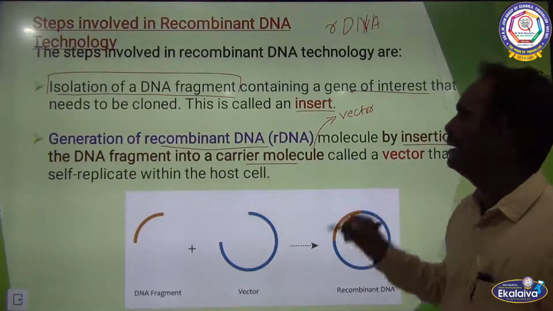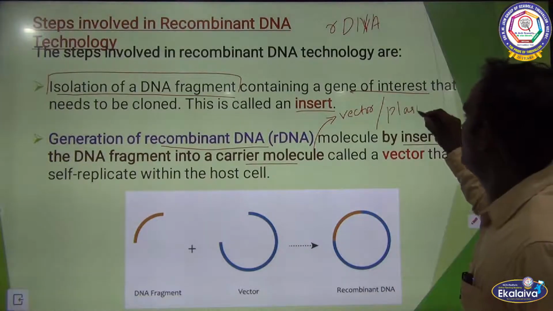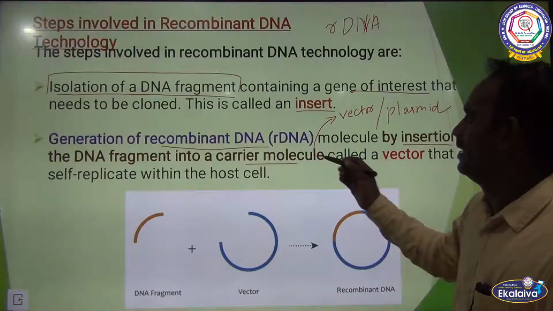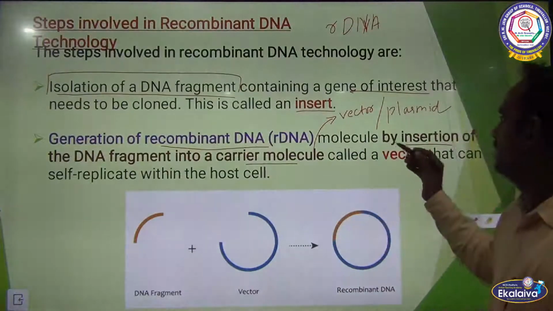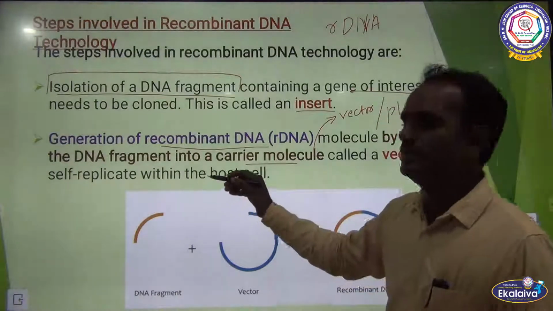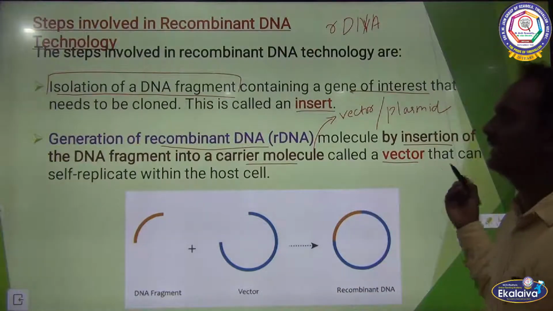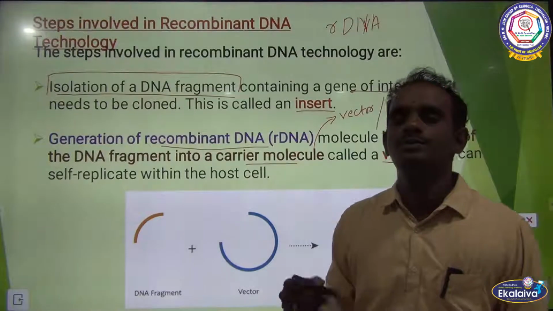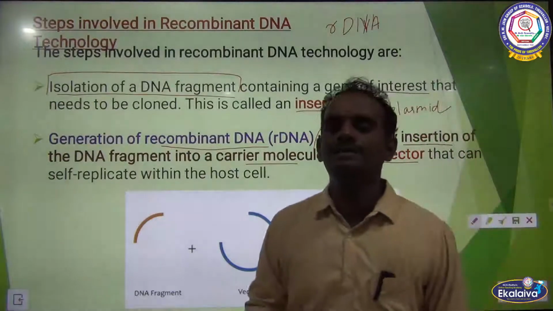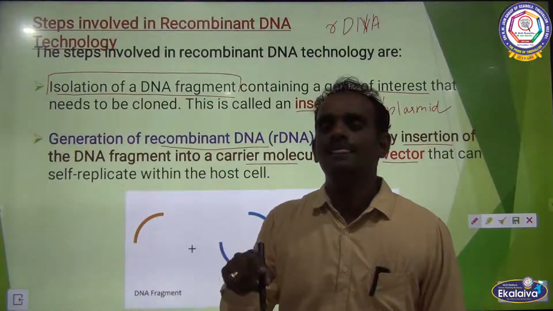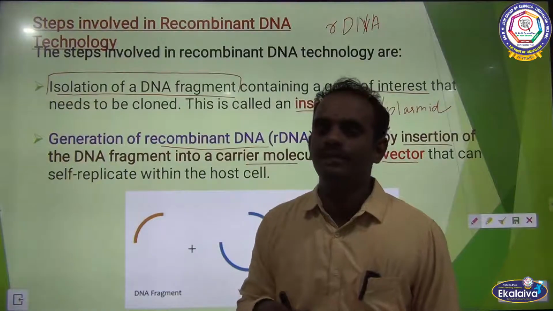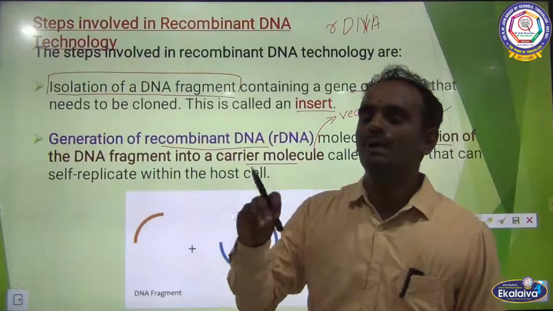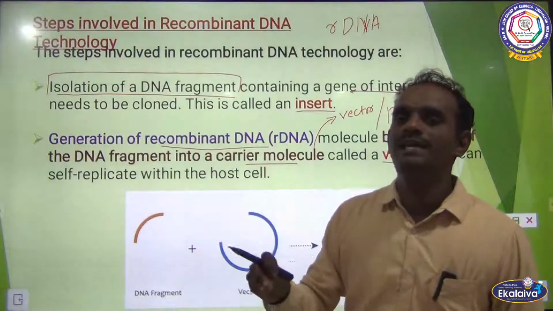What vector are we using? Plasmid. So, plasmid is a vector, a transporting medium. So, generation of the rDNA molecule by insertion of the DNA fragment into a carrier molecule called a vector that can self-replicate within the host cell. So, plasmid is usually used as a vector. Plasmid is nothing but a double stranded self-replicating DNA, extra chromosomal double stranded self-replicating DNA. That particular plasmid is usually used as a vector.